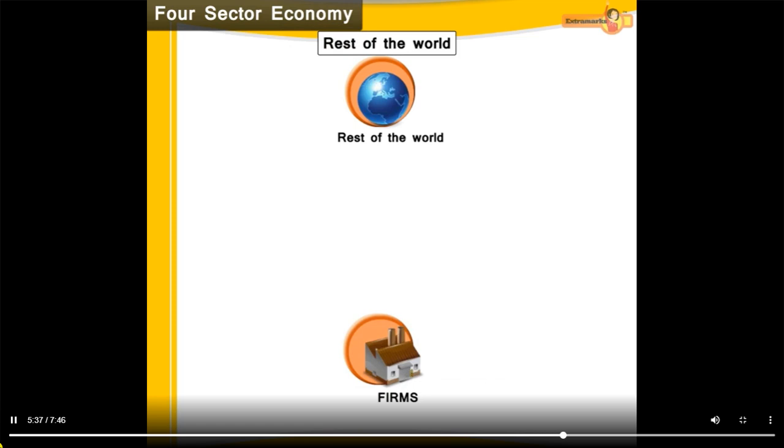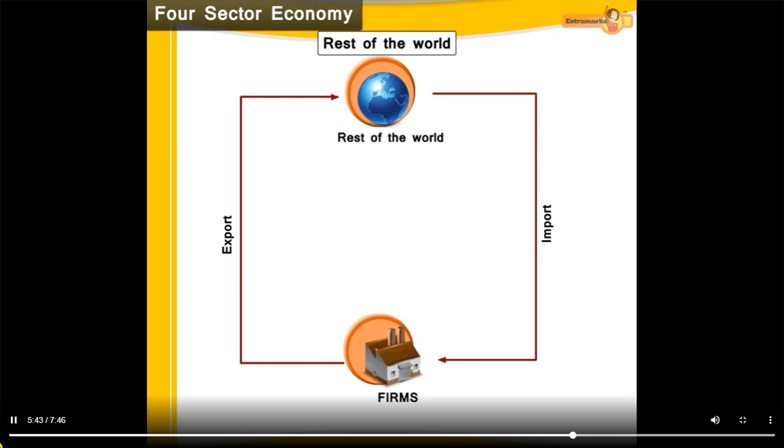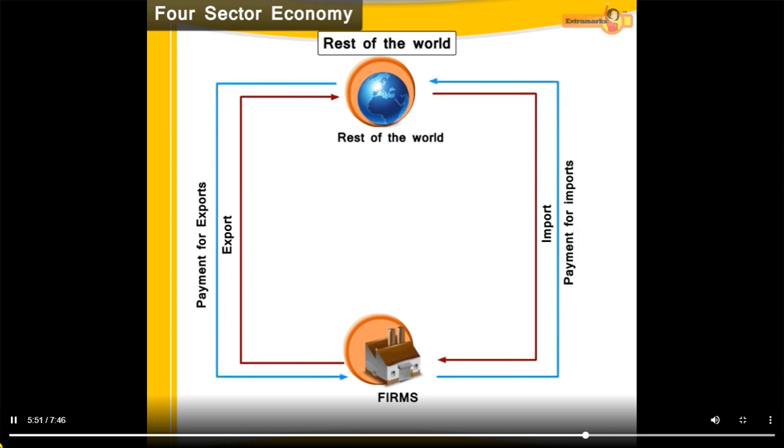Firms and rest of the world. Firms import and export goods and services from and to the rest of the world. It is considered as the real flow. The payments made for imports and payments received for exports to and from rest of the world make the money flow.